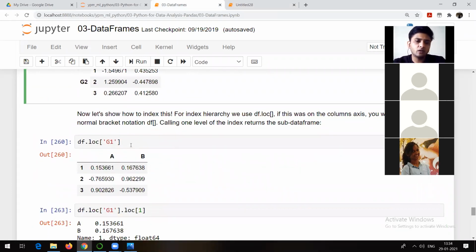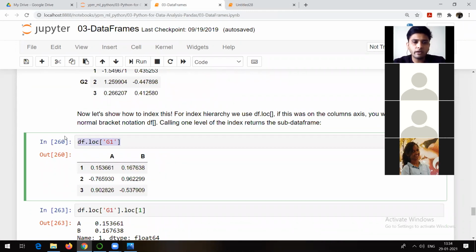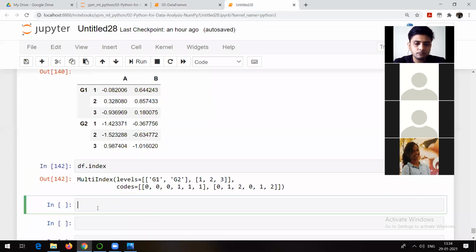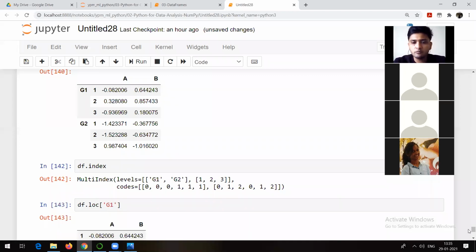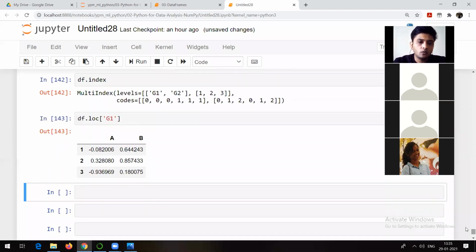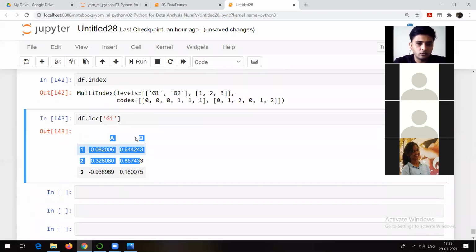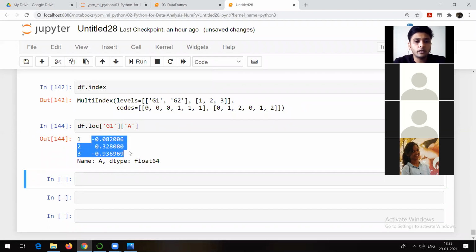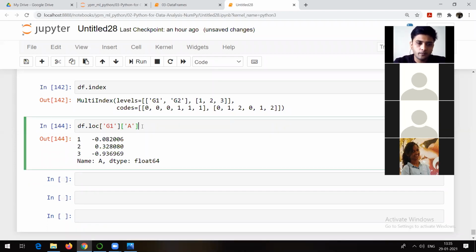Now you can apply the same methods we have seen till now in the case of a simple data frame, where we used normal indexes. So you can see df.loc, location of, suppose I want all the data from G1. You can check it. Everything from G1 is going to show. So what is this? This is again a data frame. If you want to go further and index it, you can go here and check, you will get everything from A only. All these things are possible.